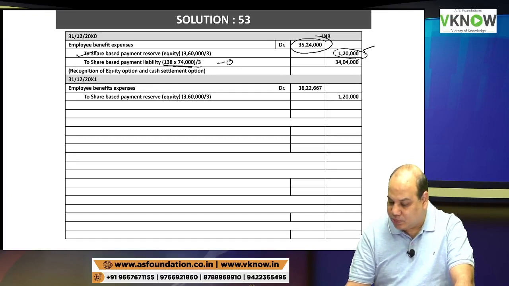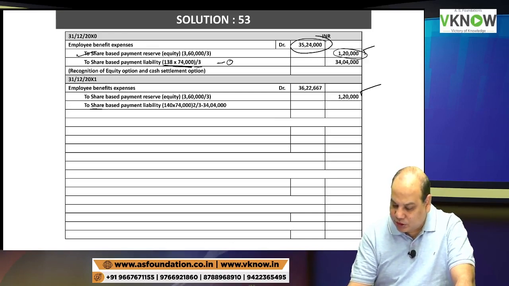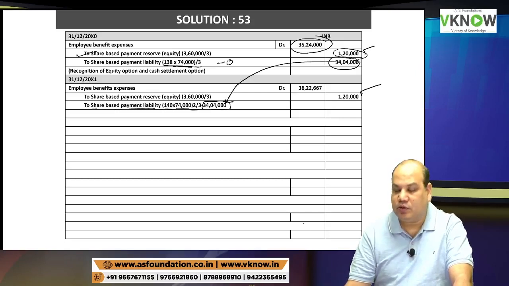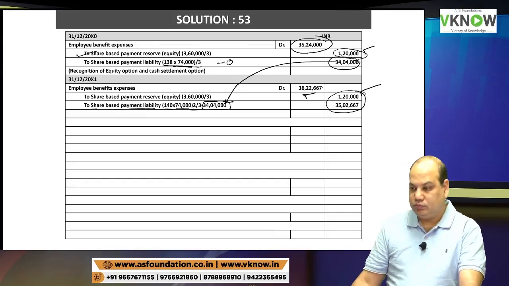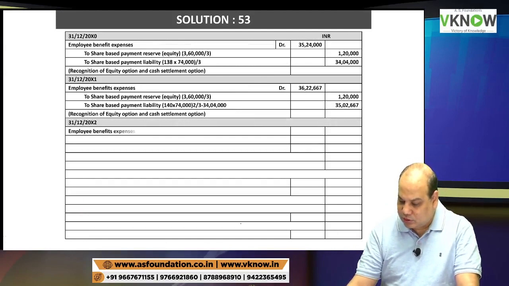Kindly come to year 2. Year 2, to share based payment reserve 1,20,000 will be right. Check this figure. To SBP liability, what is the fair value? 140 into 74,000 into 2 by 3 minus previous year. This is the previous year. Tell me the answer. 35,02,667. Now take the total of these two and check this figure. 36,22,667.